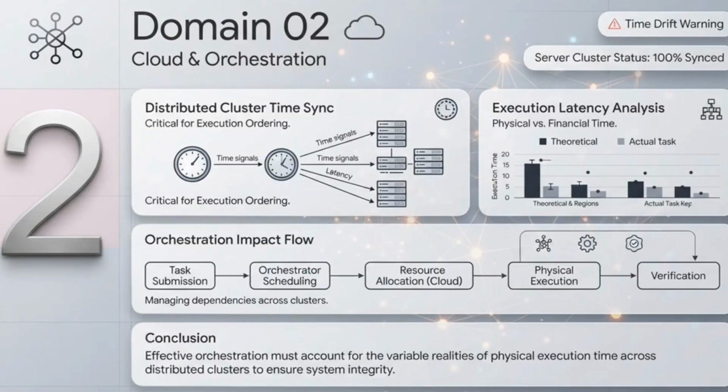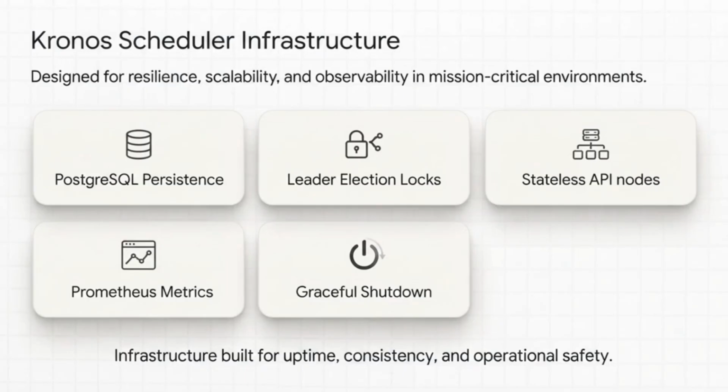So, abstracting time in finance is one piece of the puzzle. But what happens when we shift gears and look at physical execution time across massive distributed server clusters? This is where the Kronor distributed job scheduler comes into play. Built in Go, this architecture is designed for scenarios where you have thousands of jobs firing off across multiple nodes. In that environment, you need absolute certainty about your system state.